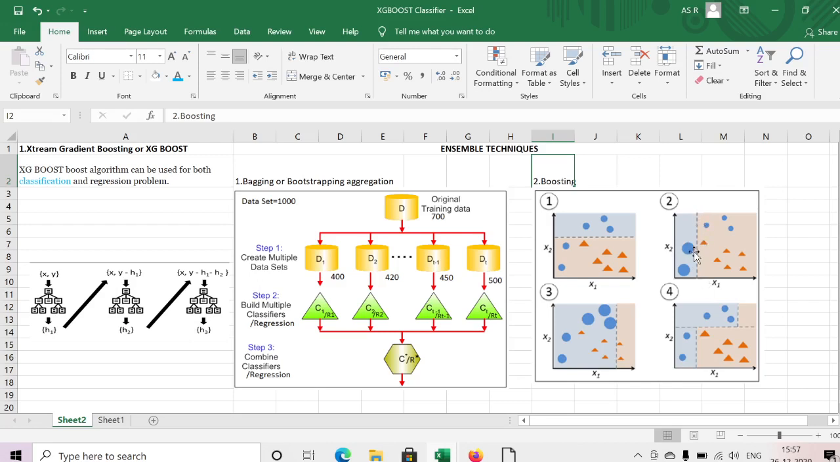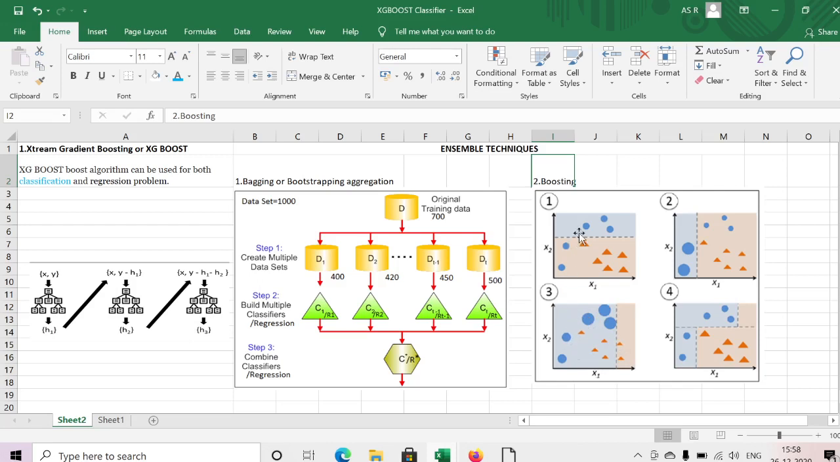I'm drawing a line here. These two records are classified correctly, but three other records are classified as red. These three are misclassified in the second iteration. That's why I'm going for a further iteration. I'm drawing a line here. Those 5 blue records I classified correctly, but other red records are classified as blue. These 4 are misclassified in the third iteration.